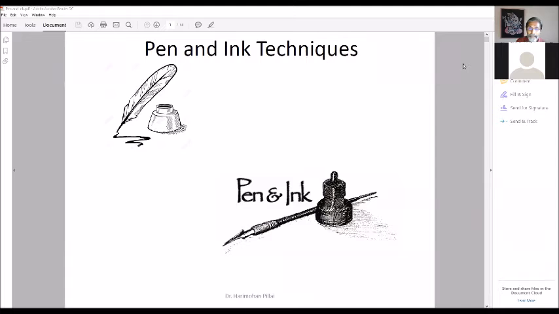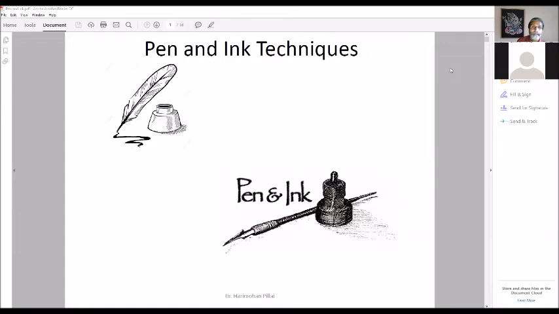So the whole idea of this weekly class sessions is for you to understand how to develop your skills and use those skills to develop your portfolios. Okay, so today we are going to discuss pen and ink techniques. Already some of you have been using pen and ink in making drawings, but today we will try to learn systematically how to get used to using pen and ink and develop your skills.